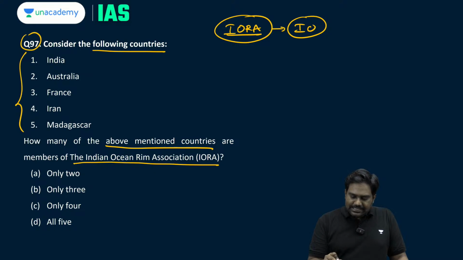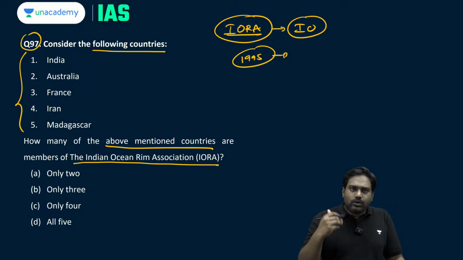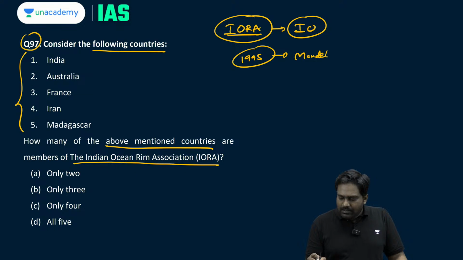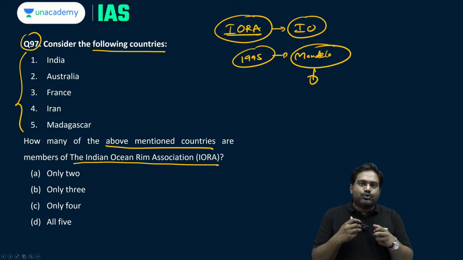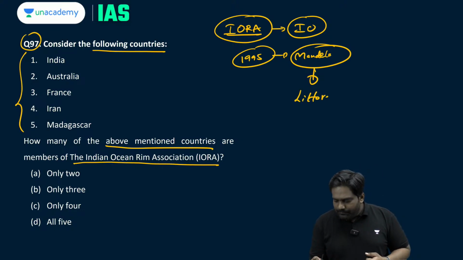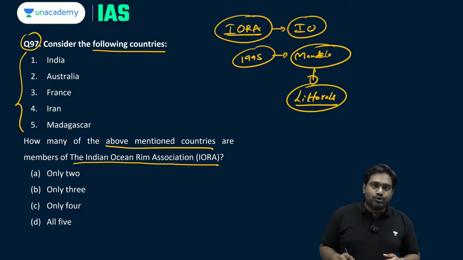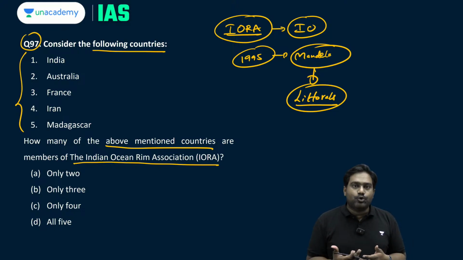In the 1990s, in 1995, the then South African leader Nelson Mandela paid a historic visit to India. During this visit, Nelson Mandela came up with the idea of bringing the Indian Ocean countries together. He proposed an idea that the littorals, the rim states of the Indian Ocean, their history, their culture, their geography is bound together by the Indian Ocean.